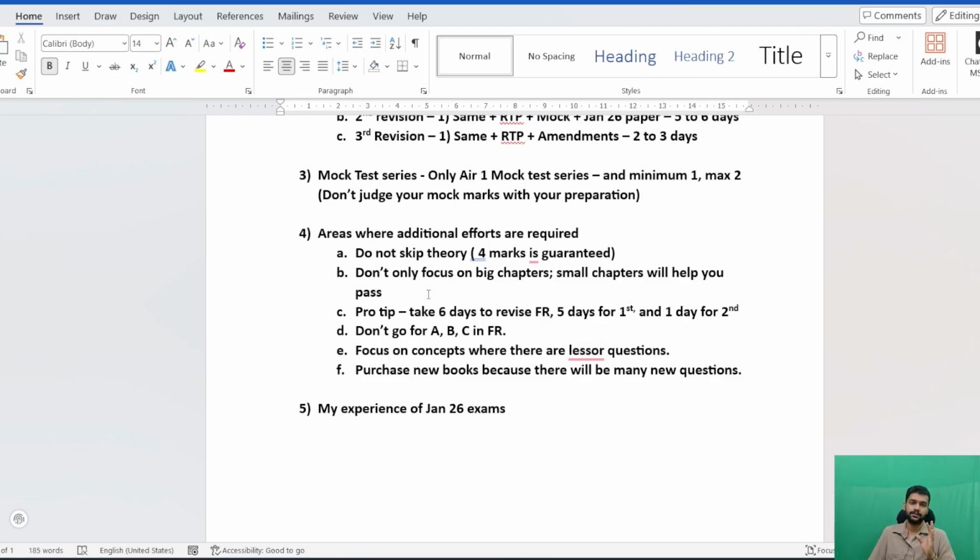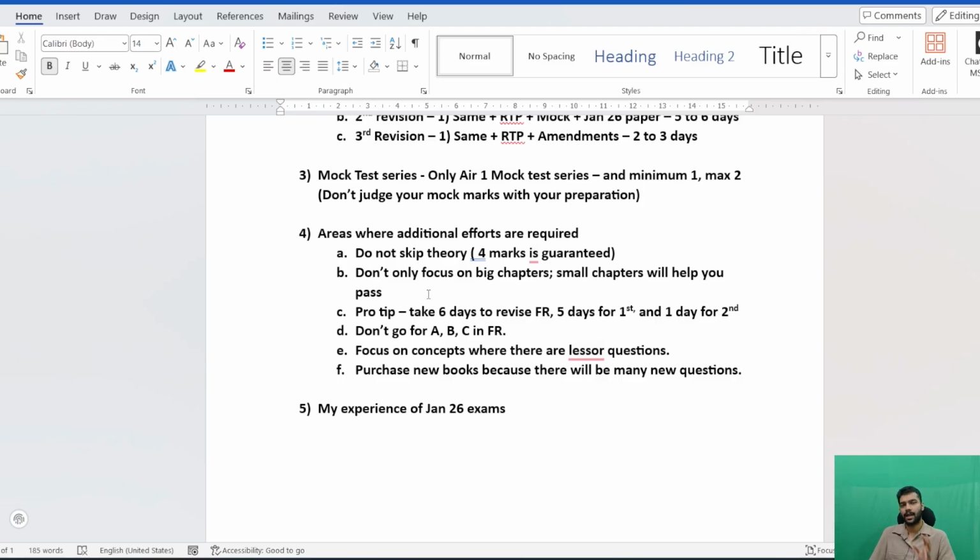And lastly, purchase the new books, because there will be new questions, and if you purchased the FR and AFM book 2 years back, you will not find the new questions in your question bank. If you can afford it, directly purchase the new question bank from whichever faculty you have taken the lecture from. But if you cannot, just take a printout of the new questions, because there are high chances that questions might arrive from the new questions only. So do not skip that.